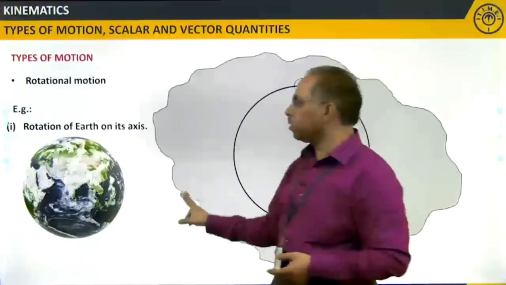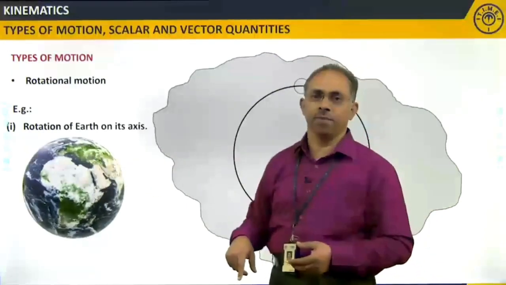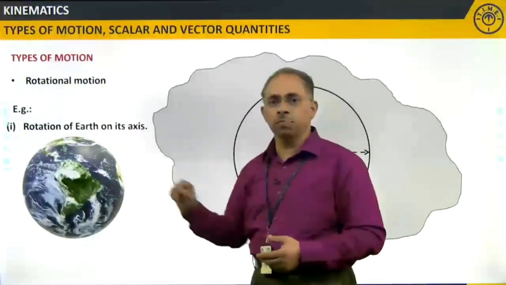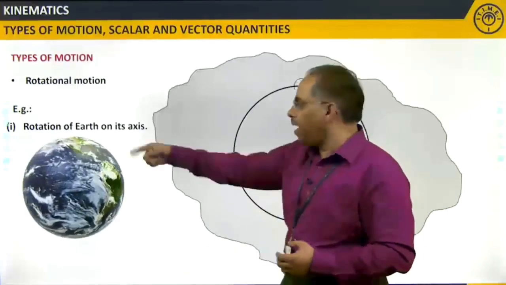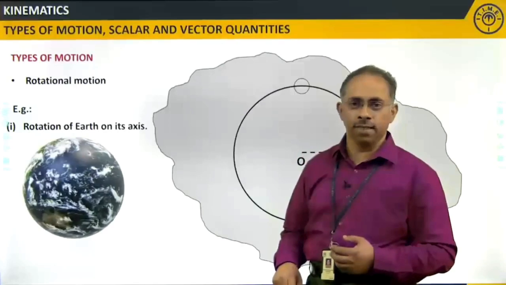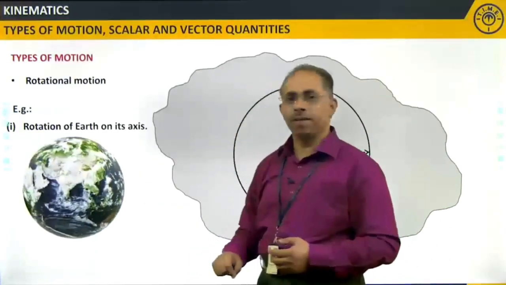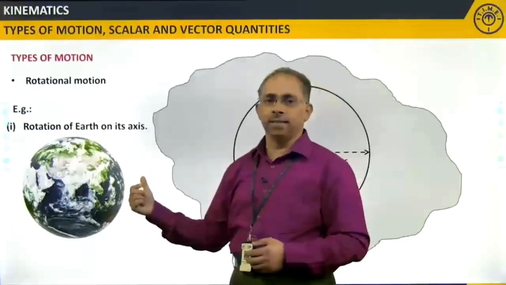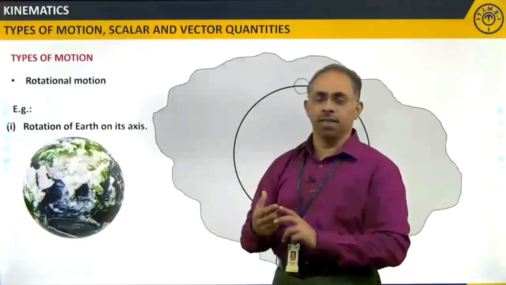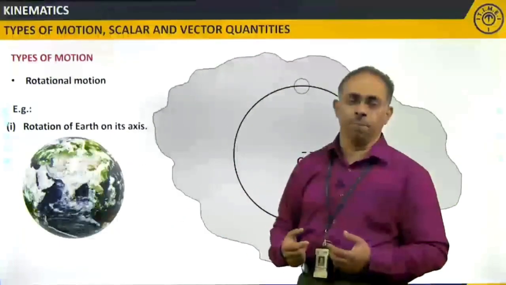But when I consider the rotation of the Earth on its axis, you can see the Earth is rotating on its axis. The axis is the imaginary line passing through the North Pole to the South Pole over here, and the complete Earth is rotating on that particular axis, right? If you consider any particular location on the Earth, say for example India, while the Earth is rotating, India will be under circular motion. About what? About the same axis about which the Earth is rotating.